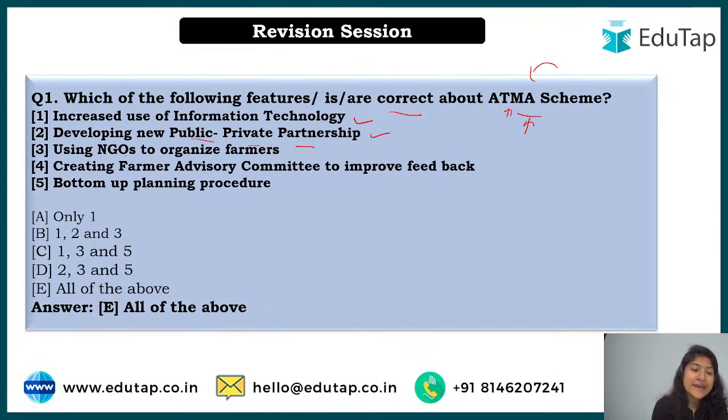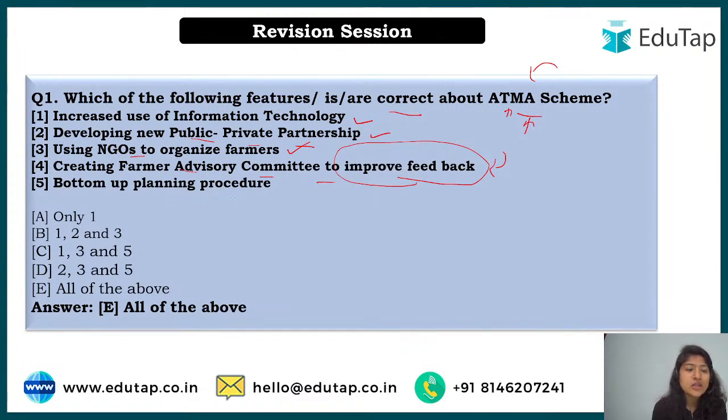Now third is using NGOs to organize farmers. Yes, that is also correct. We are going to take help from them. Next is creating farmers advisory committee to improve feedback. So what is basically herein they're talking about one-to-one connection with the farmer, or you can say reaching the grassroots level. So how are we going to analyze that what is our approach correct or not? So we would be needing some feedback, right? That would make us more connected to the farmer, right? Or the farmer, he would feel more connected towards us if he can give feedback that what is right and not. So that is why this is also correct.